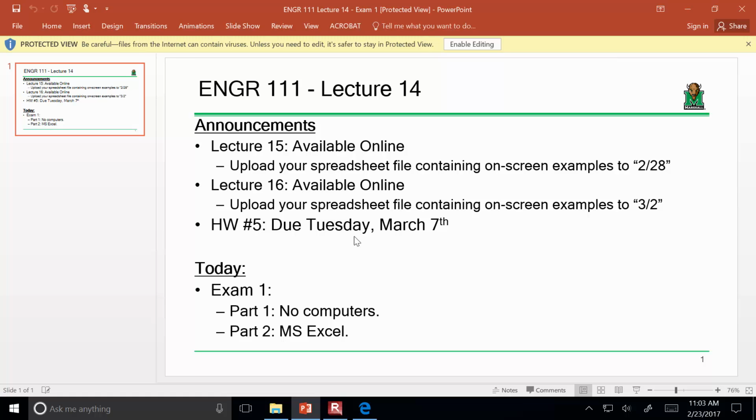So today is your exam 1. It's a 2-part test. I'm going to begin by giving you part 1, for which you can only use your calculator, pencil, and the conversion chart that I've handed out. Once you're finished with part 1, you can put the paper on the chair and take part 2, which is where you use the computers.